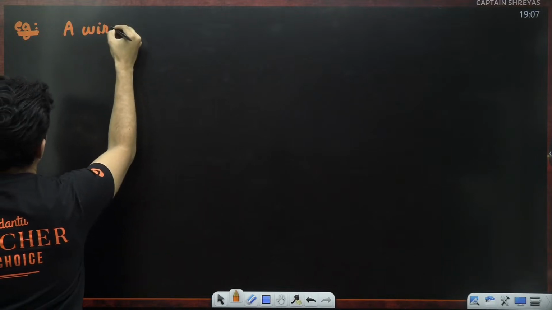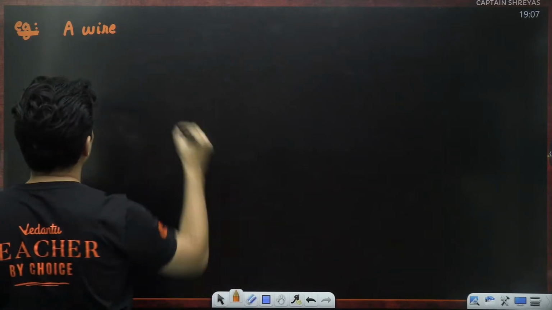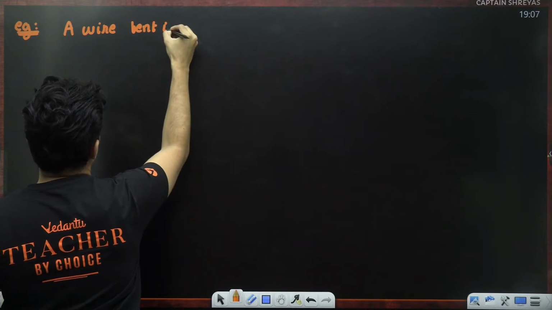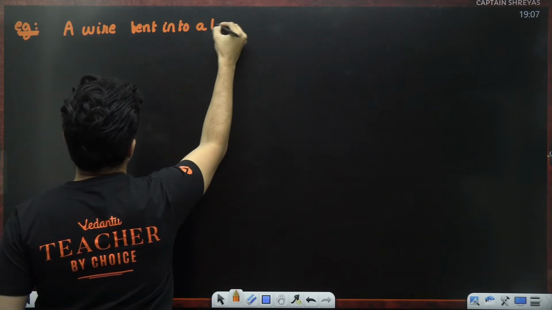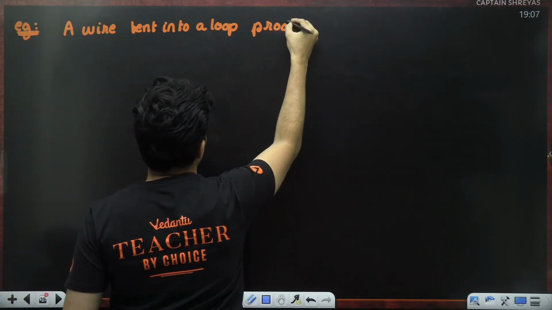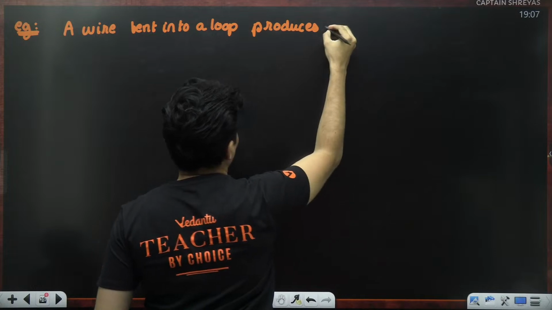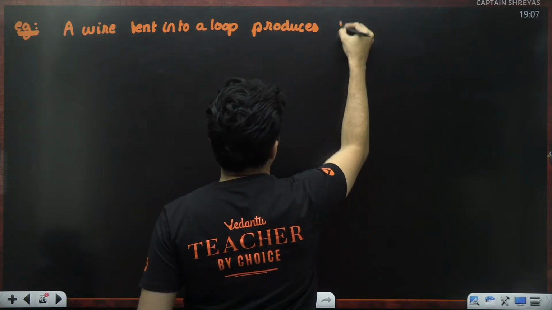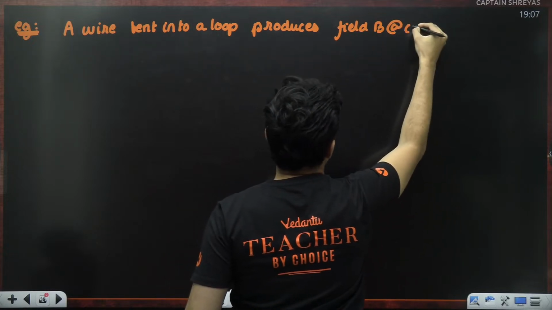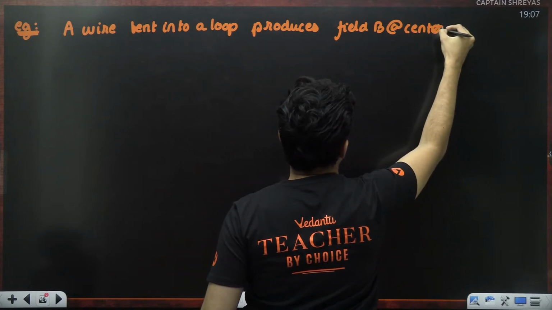A wire bent into a loop produces field B at the center.